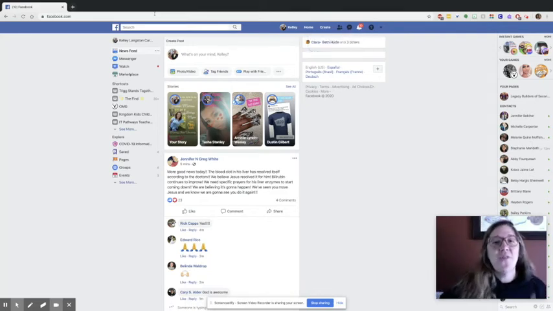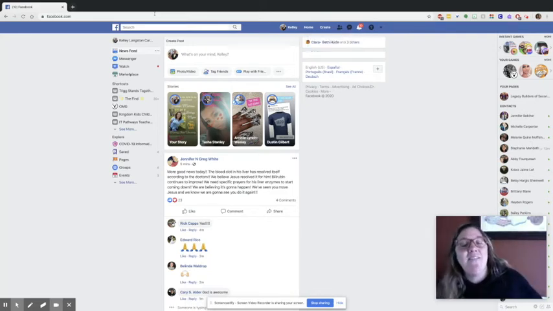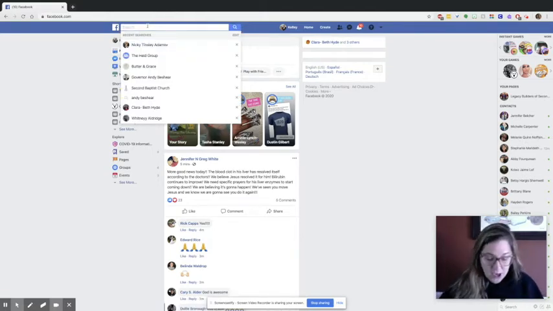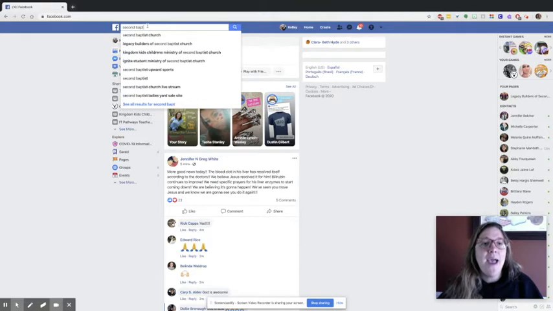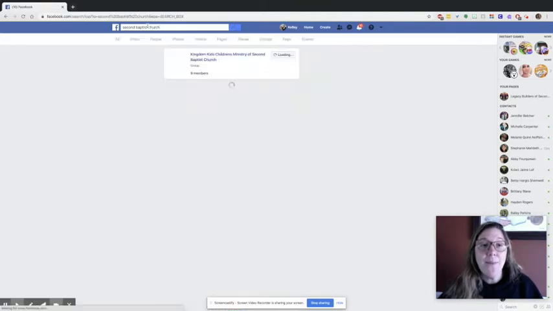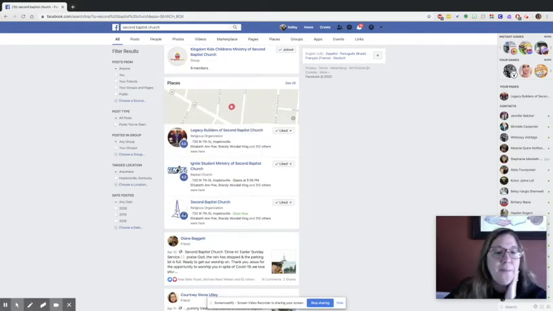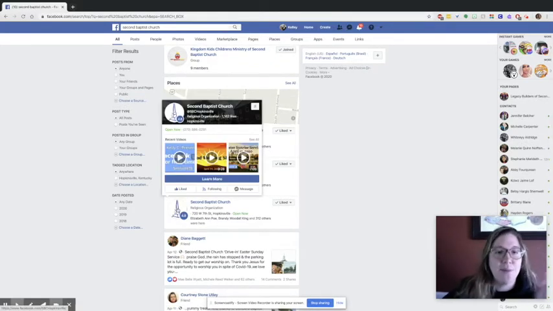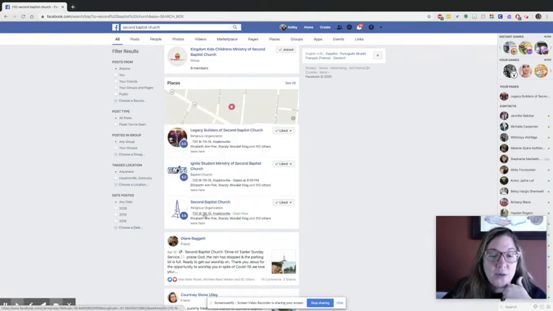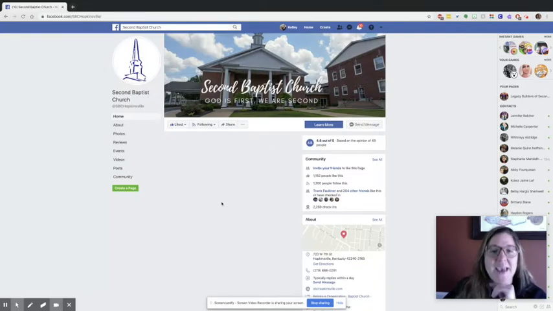If you are on your phone, you just click the Facebook icon, which is the blue square with the white F. And we talked last time about how you can just click or type at the top, Second Baptist Church, and you'll see lots of different options, but you will see our church. And even if this profile picture is different because somebody decided to update it, you can always double check to make sure the address is the same. And that's how you know it's us.